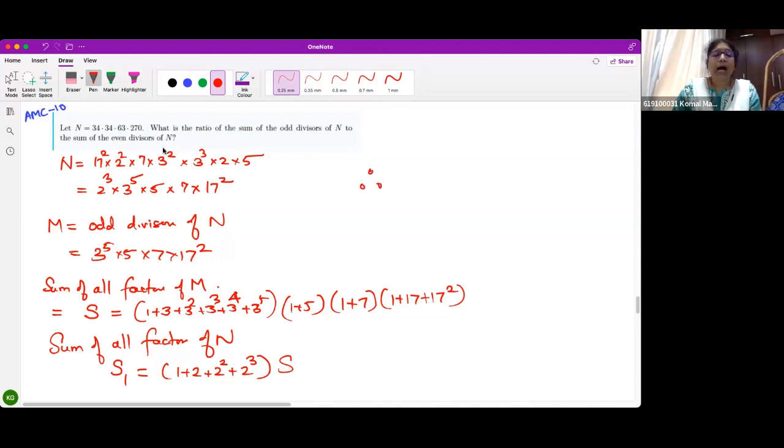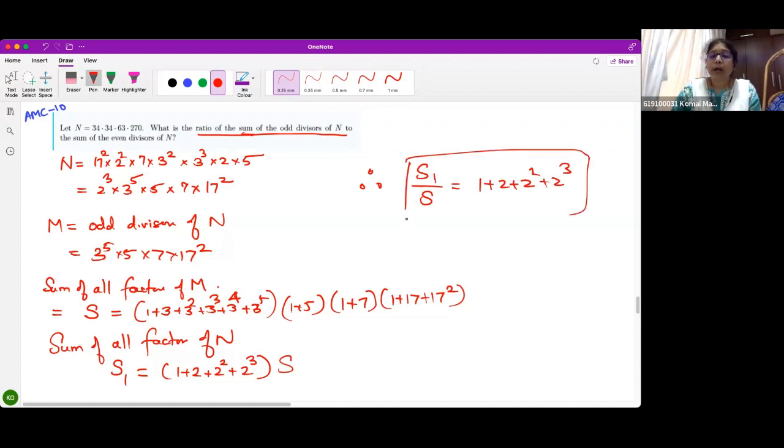Therefore, I've been asked the ratio. Correct? So what can you say about S1 by S? That is 1 plus 2 plus 2 squared plus 2 cubed. Understood? Followed? Is that clear?